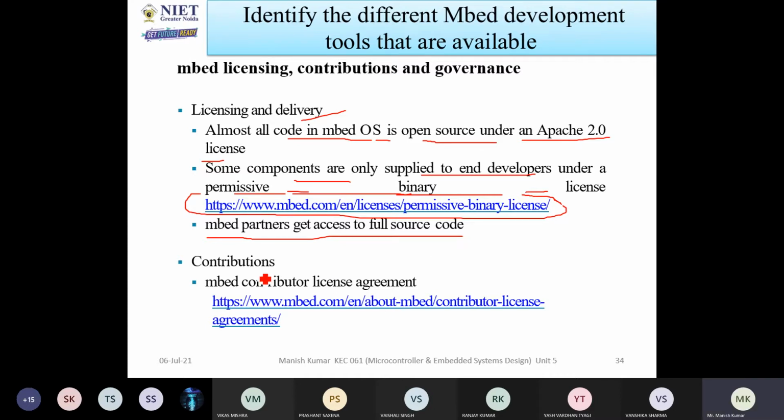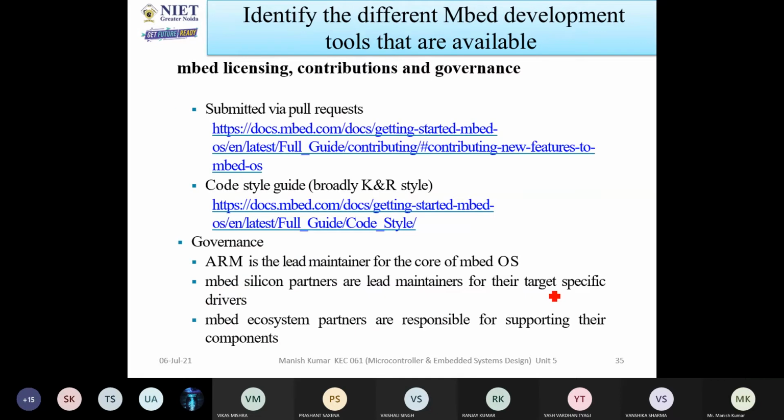Now, if we're talking about contributions, there is the Embed contributor license agreement. You can go to the website and see such types of agreements there. So if you are designing systems, then how efficient it is. Whatever documents are related to Embed OS are submitted on this website and all features are written there. You can go and study if you want to know in detail.